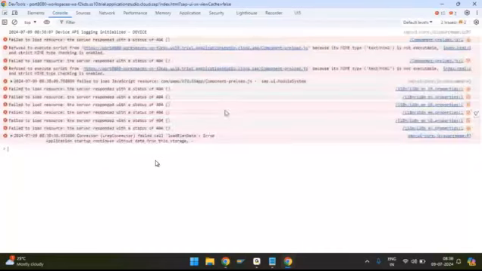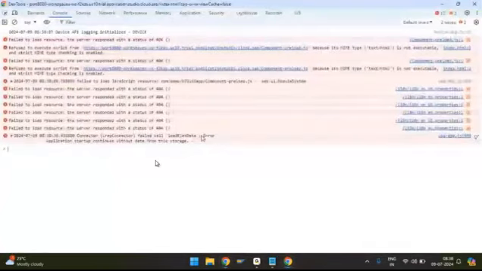Why is it not loading? There are no errors, so it should load. Yeah, sometimes loading will be slow because of the Business Application Studio.